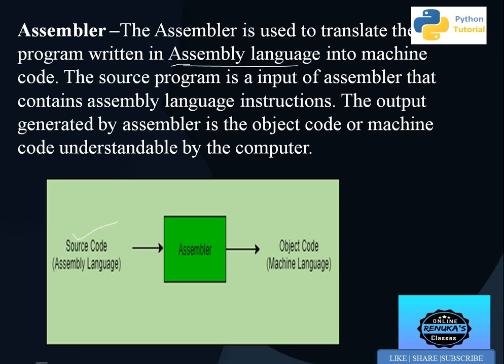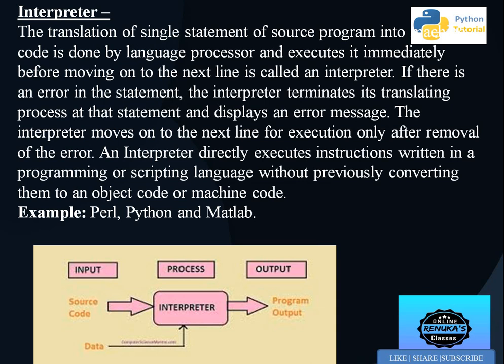Next is the interpreter. The interpreter again converts source code to machine code, but the difference is it converts line by line. First it will check one line. If there is no error, then it will move to the next line and convert that. But if there is an error in the first line, it will first remove that error and then move to the next line.